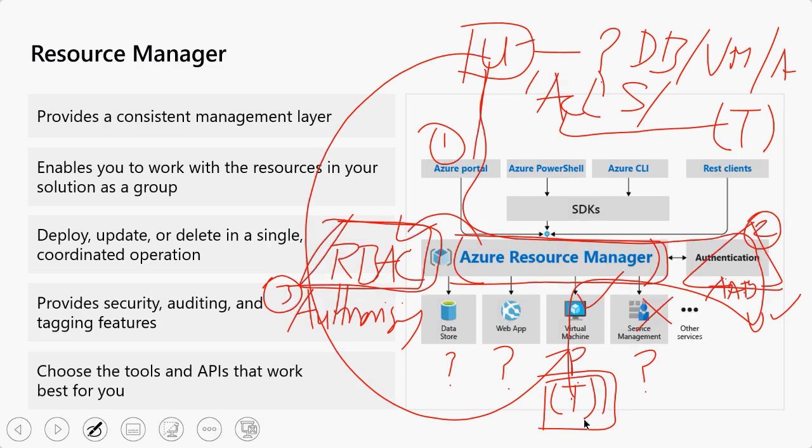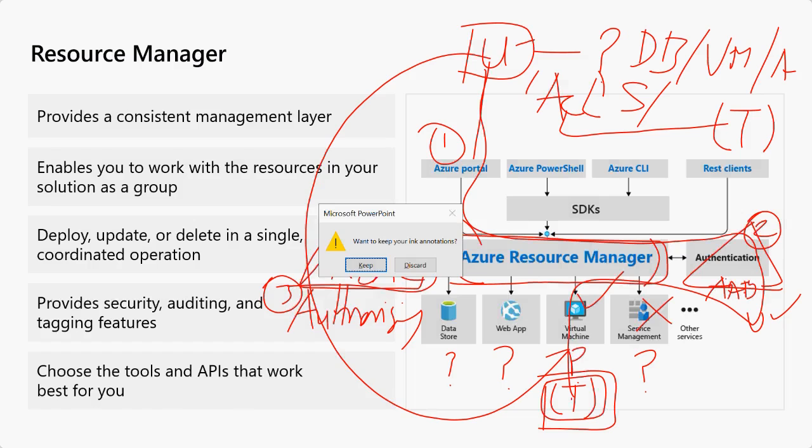Likewise, every user will have a number of tokens. Wherever he needs access, he has to present a token to AD, only then it will allow him to access that particular resource with the help of Resource Manager. So Azure Resource Manager will act like an operating system to the cloud, which will help users to log in and access the resources, right? And accordingly, it gets authorized and authenticated, right? So that is the significance of ARM here.